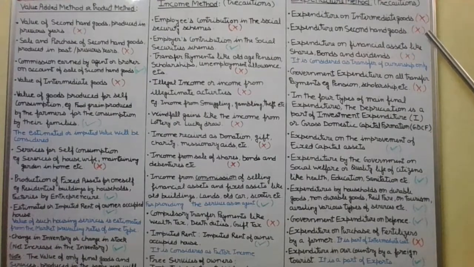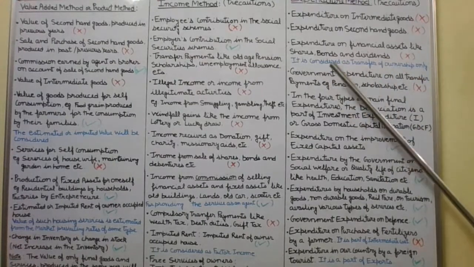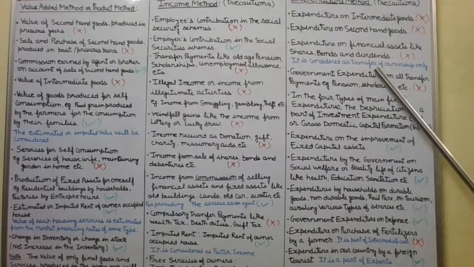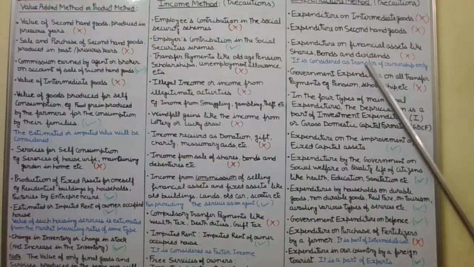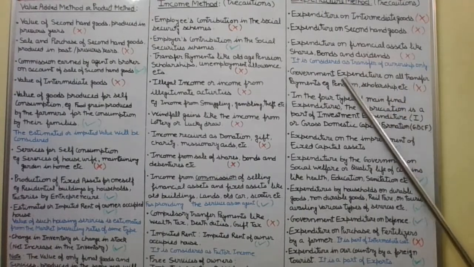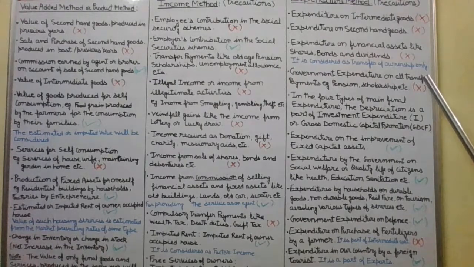Expenditure on second hand goods will not be included, otherwise there will be the problem of double counting. These two things are both responsible for double counting. The expenditure on financial assets like shares, bonds and dividends will not be counted, because it is considered a transfer of ownership or transfer of title only. The government expenditure on all transfer payments like pension, scholarships are not included, because they are not given for factor services, they are not factor payments. So these will not be counted in the national income.